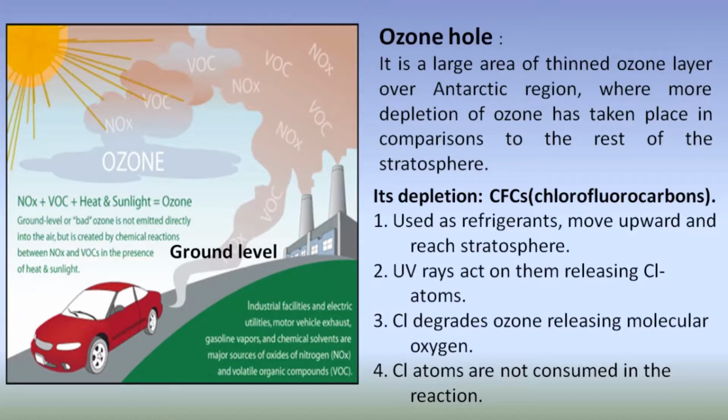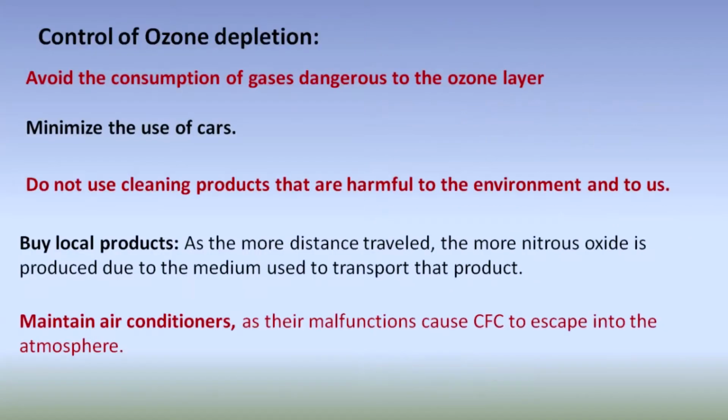Its depletion is due to one of the main factors, chlorofluorocarbons. These chlorofluorocarbons, used as refrigerants, move upward and reach the stratosphere. Then UV rays act on them releasing chlorine atoms, and then chlorine degrades ozone releasing molecular oxygen. Then the chlorine atoms are not consumed in the reaction.